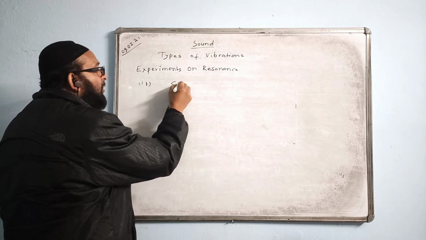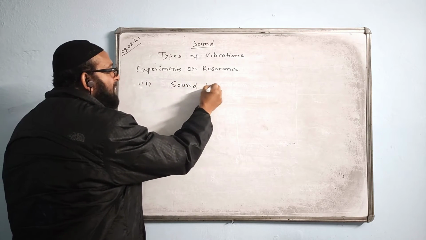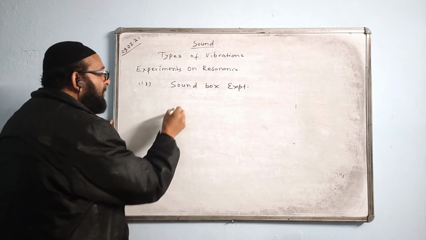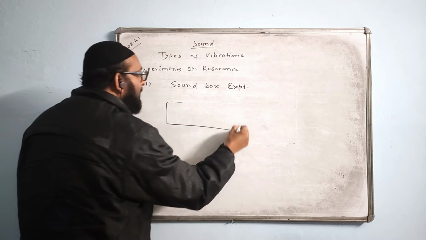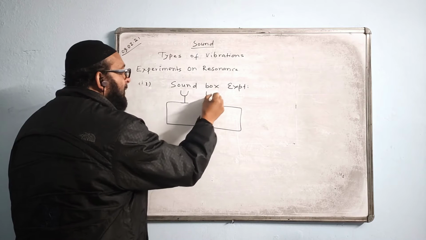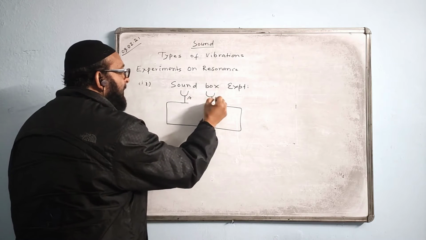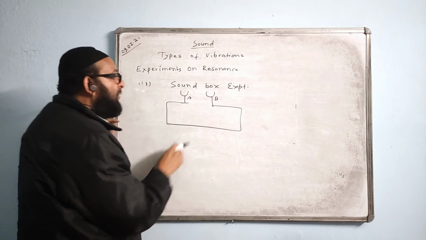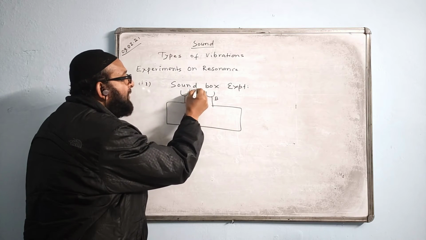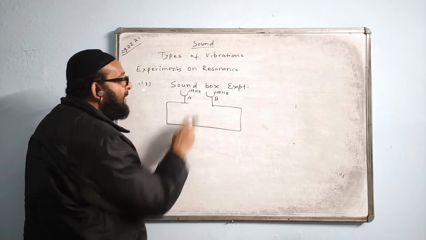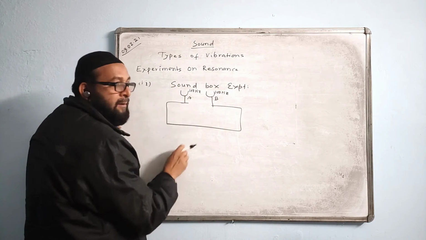Second one is the Sonometer box experiment. Second experiment is the box experiment. In this experiment, there is a box taken here with two tuning forks, one tuning fork here, another tuning fork here. This is A, this is B. They are identical tuning forks, that is they are having equal frequency. Maybe this is having a frequency of 100 Hz. This is also having a frequency of 100 Hz. We'll vibrate any one of them. We'll vibrate A.